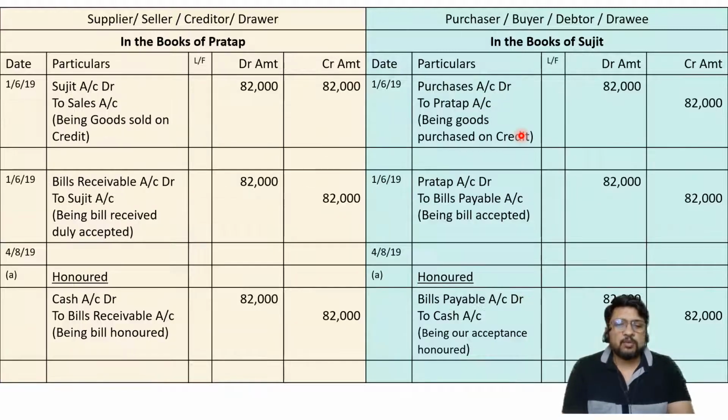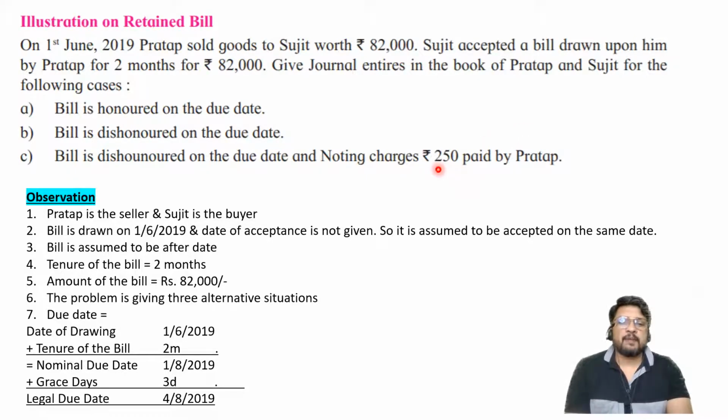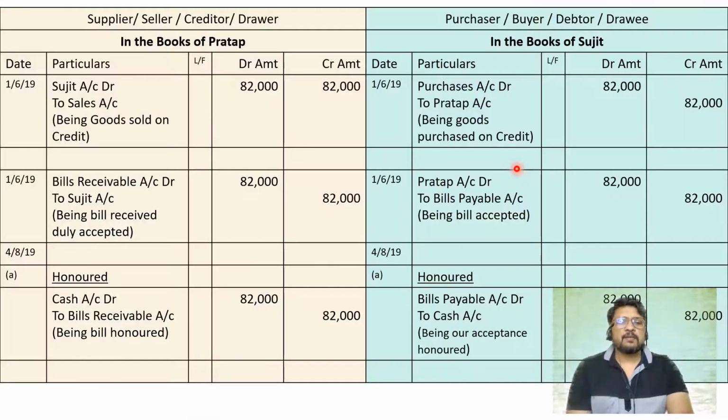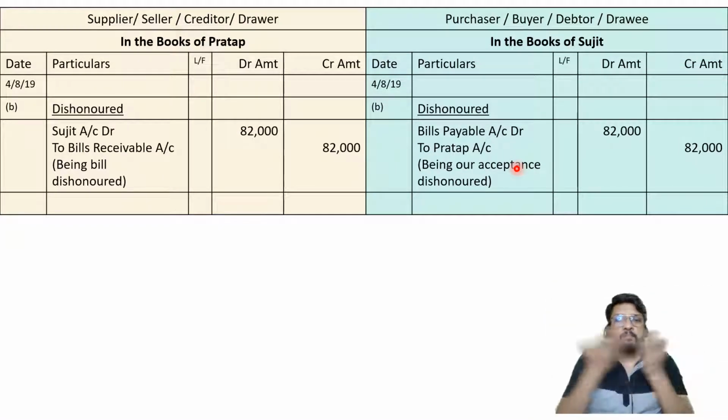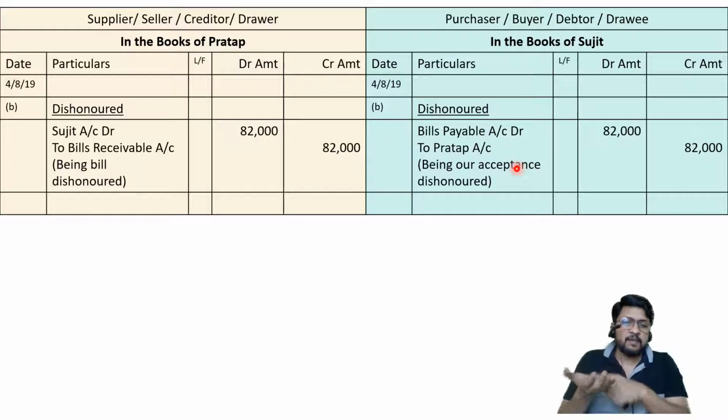And what are the noting charges told by the problem? Noting charges are rupees 250. Paid by whom? Pratap. Sir, why is Pratap paying? Why is Sujit not paying? Sujit has not gone to the notary public. Who went to the notary public? Pratap has gone to the notary public. I'm repeating again the chain of events.